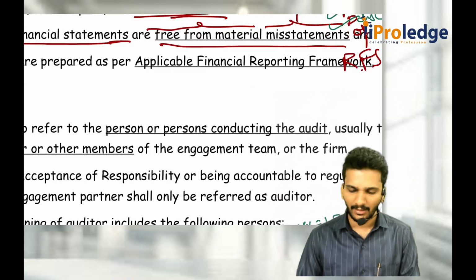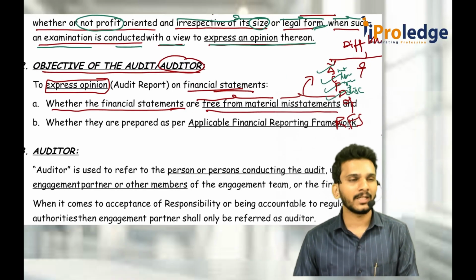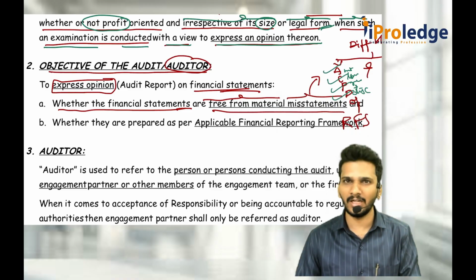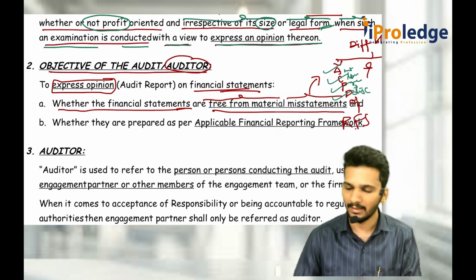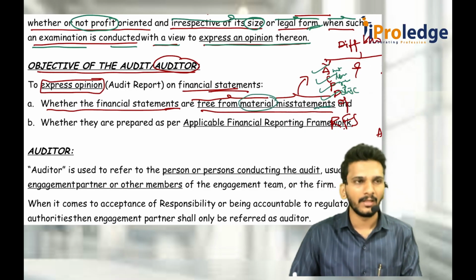Sir, I agree. What were we discussing? We were discussing the objectives of the auditor. What are the objectives of the auditor? The auditor has to give an opinion on the financial statements regarding whether the financial statements are free from material misstatements. Now we understood what a misstatement is. Now, what is material?